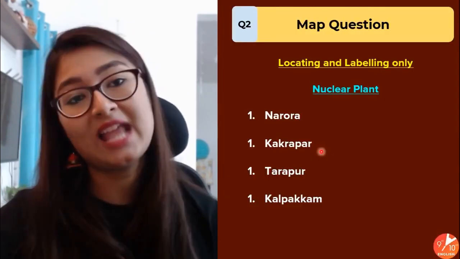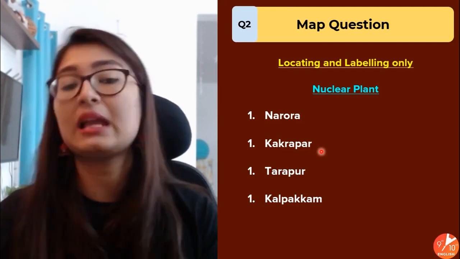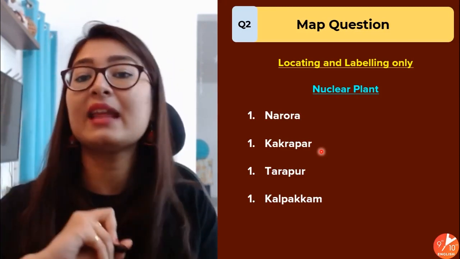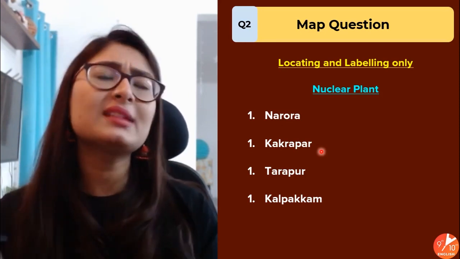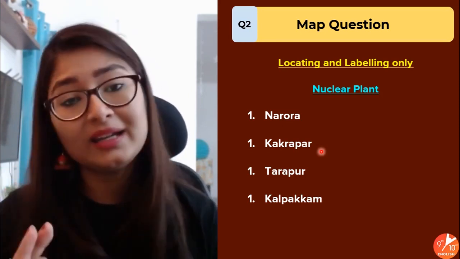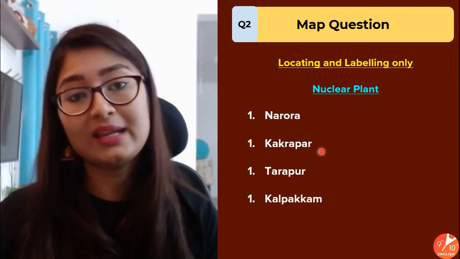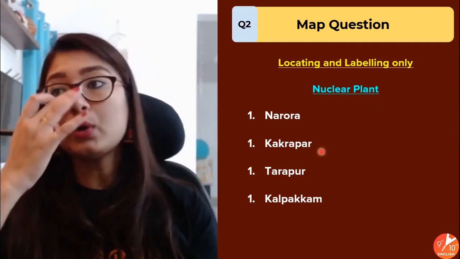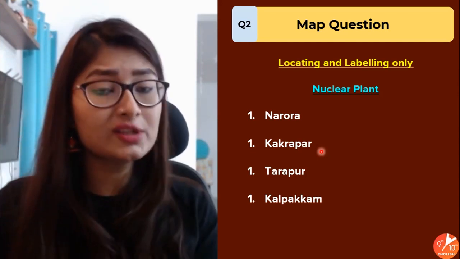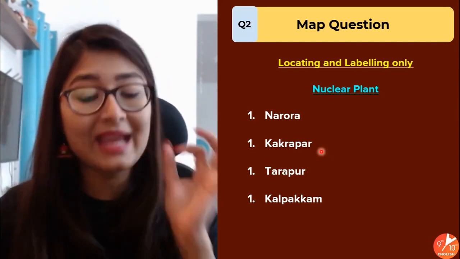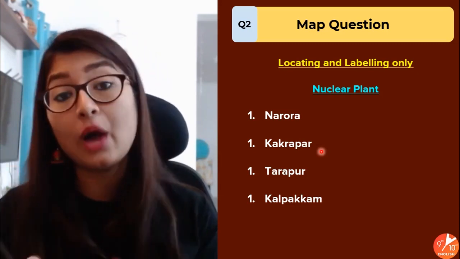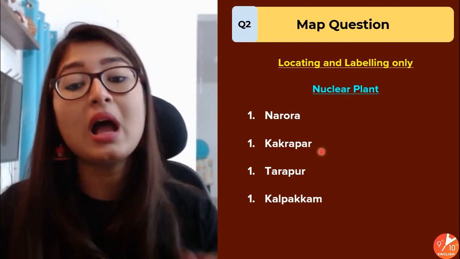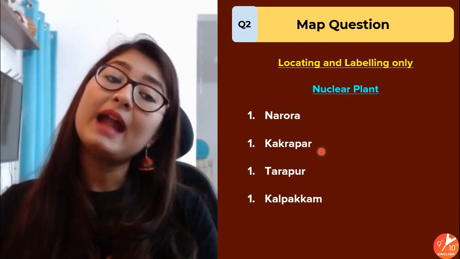Moving on to the next section, which is your nuclear plant. Again, locating and labeling will only be there. You will have to locate it and then label it on the map. But just in case ever in life you have to identify these, it becomes very easy if you're already aware of which state these plants are in, and you would also remember somewhat the directions of it, so you mostly will be absolutely correct in pointing it out. So let's see which ones we are supposed to do. We're supposed to do Narora, Kakrapar, Tarapur and Kalpakkam.